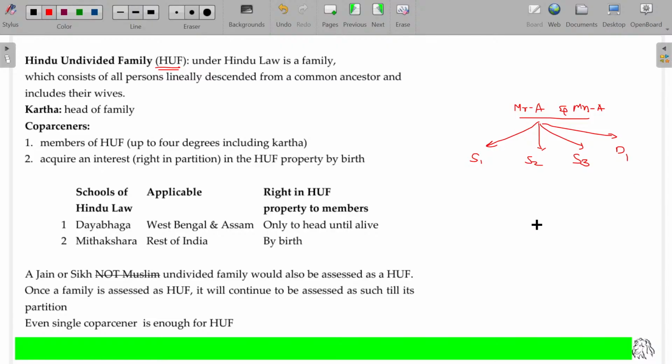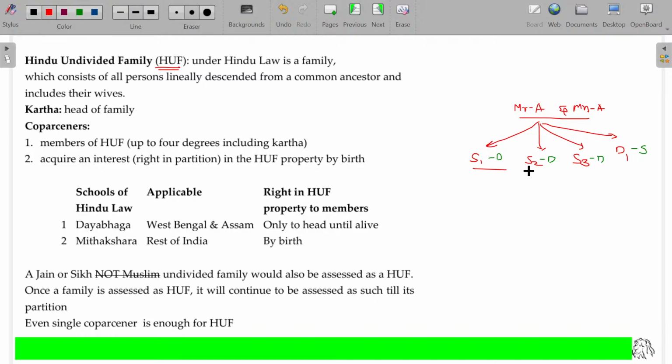Son married, daughter-in-law. Daughter married; after marriage, the spouse of the daughter becomes son-in-law.